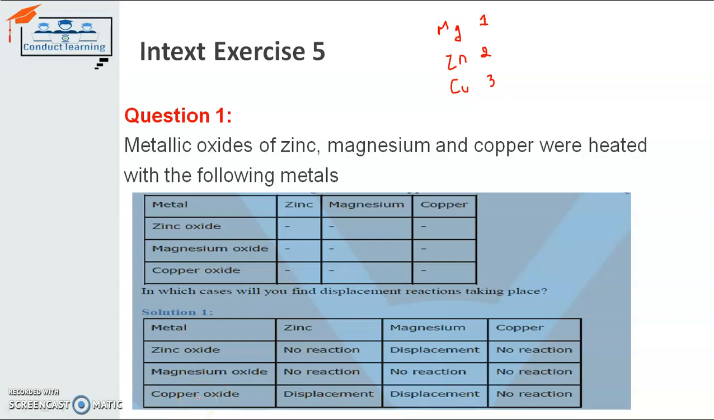On the third side, when copper oxide reacts with zinc, zinc is more reactive than copper, so displacement will occur. In the same way, when magnesium reacts with copper oxide, the reaction will be a displacement reaction because magnesium is more reactive than copper. So magnesium displaces copper from copper oxide. When copper reacts with copper oxide, no reaction takes place because both are equally reactive. The conclusion is, if we understand the reactivity of the metals and which metal is more active than the others, we can understand what type of reaction will take place when their oxide and metal react with each other.